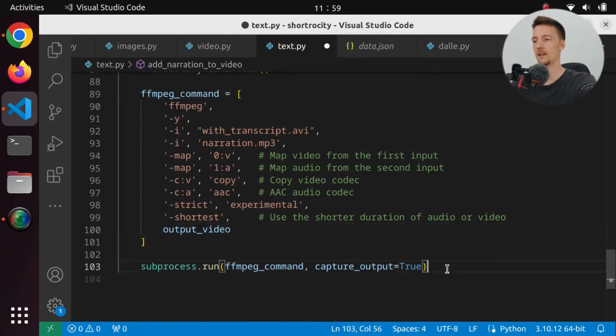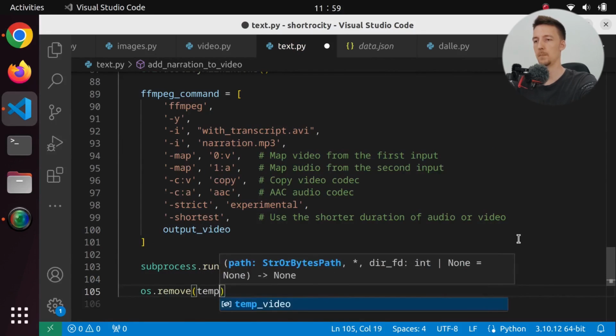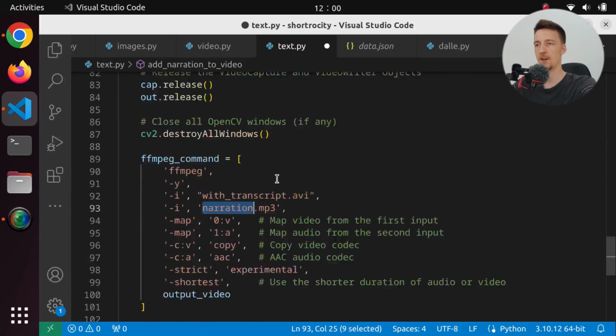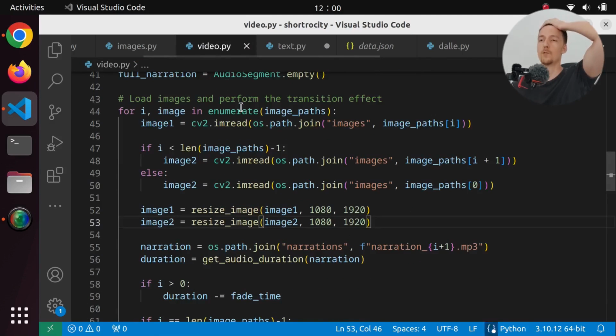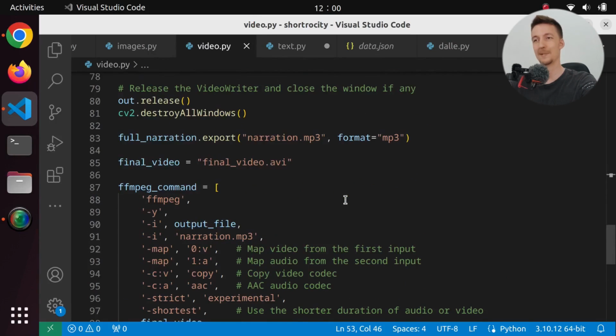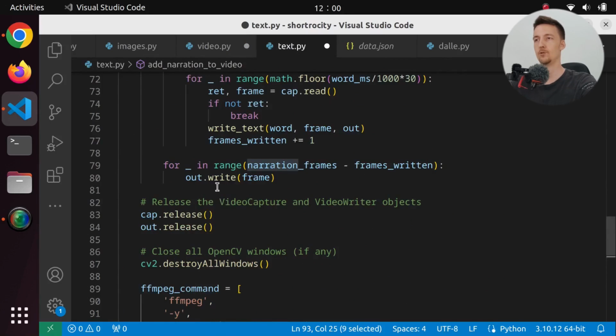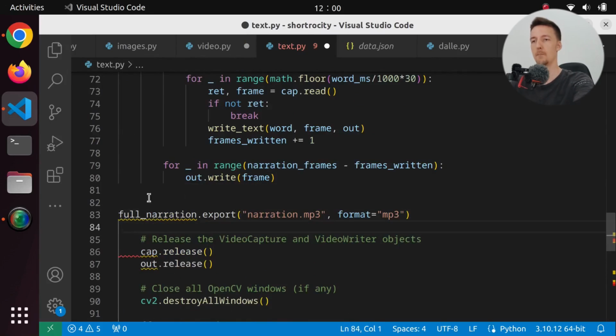And then we can remove os.remove temp video and narration. Sorry, actually we have to create the narration, but right now we create it here. So we have to do some refactoring to make this a bit nicer. But for now I will just move this creation of the narration into this text.py.